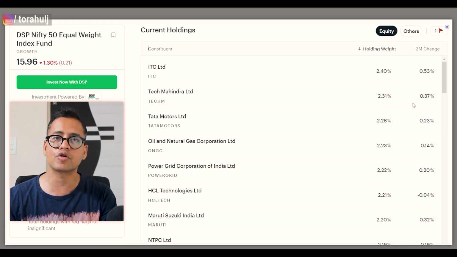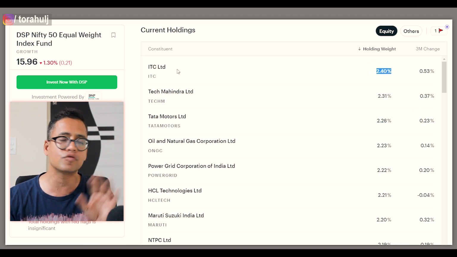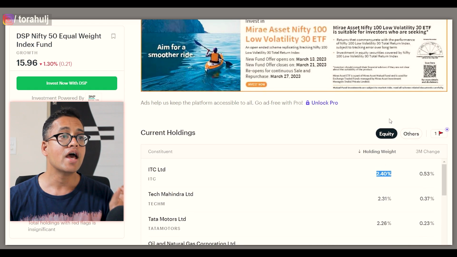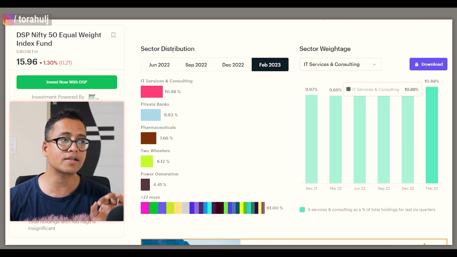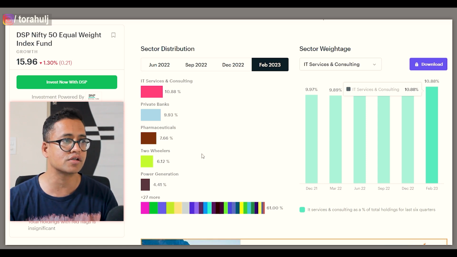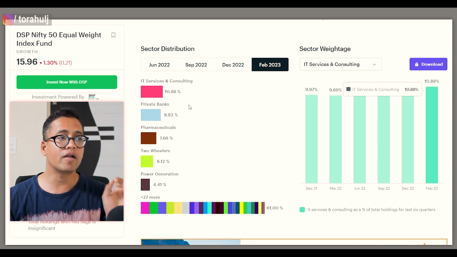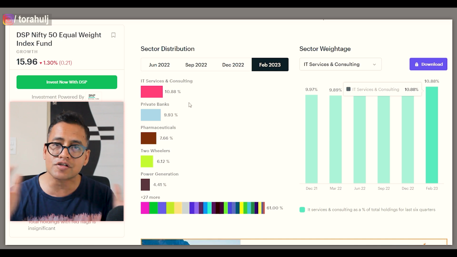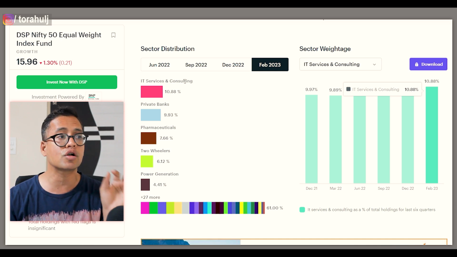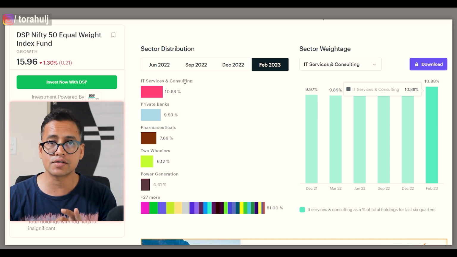So if you were to invest 1 lakh rupees, 2000 rupees is going to go towards ITC. Reliance is not going to get 10,000 rupees in this example, right? As a result of this, if you look at the sector allocation, almost all sectors will have more or less equal distribution. There will not be a big difference between the sector allocation. So here, for example, IT services is getting 10%, private banks is getting 10%. And you are getting the benefit of diversification here, because if one sector were not to perform, you are not going to have lower returns, right?